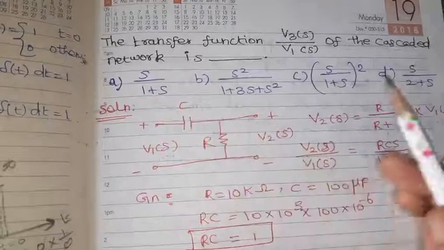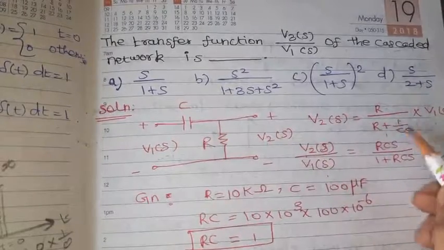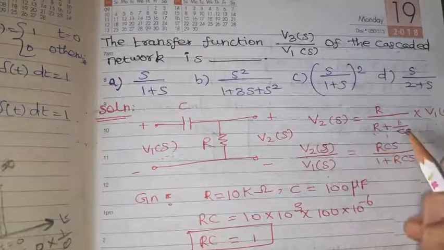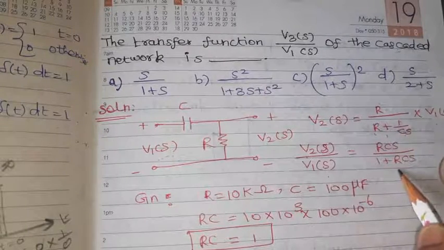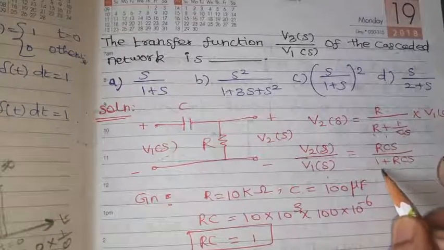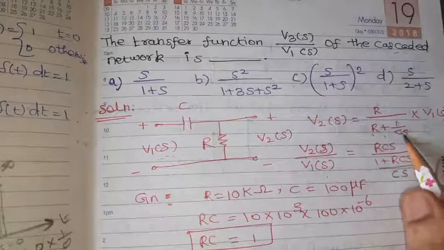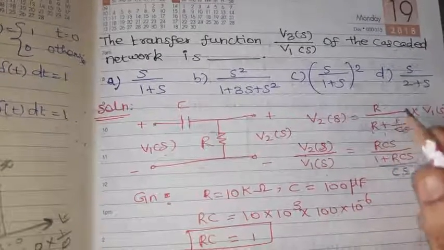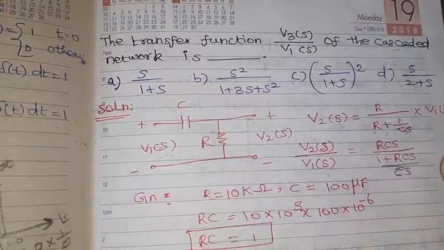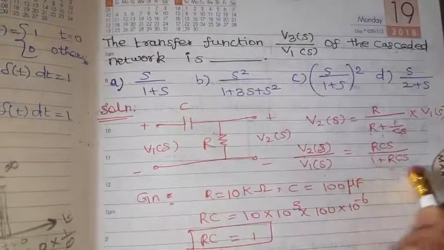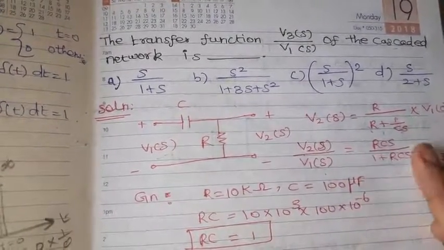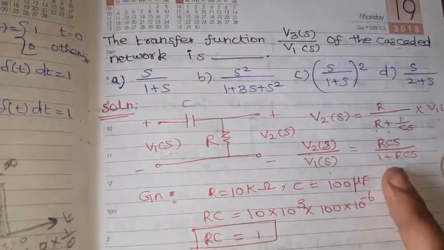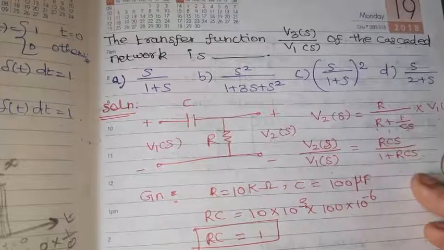In the S domain, the capacitor can be represented as 1 by CS, right? Then RCS plus 1 divided by RCS, divided by CS. Taking the LCM, RCS, 1 plus RCS divided by C. The R alone will go to the numerator as RCS. So V2 of S divided by V1 of S, by simplification, we get RCS divided by 1 plus RCS.